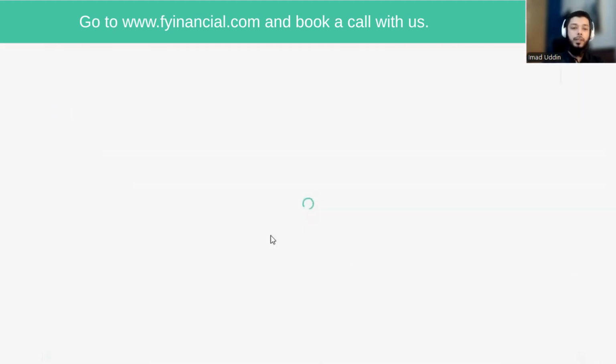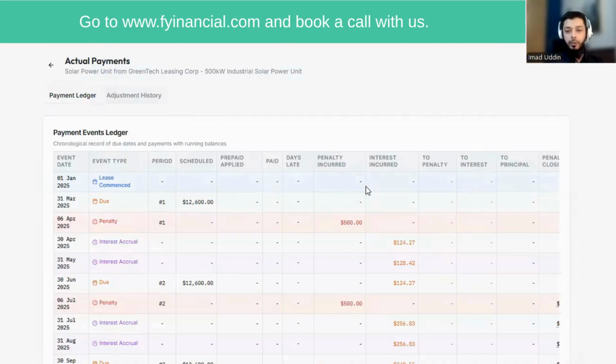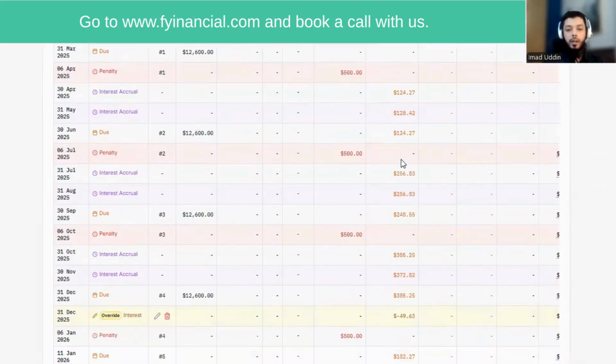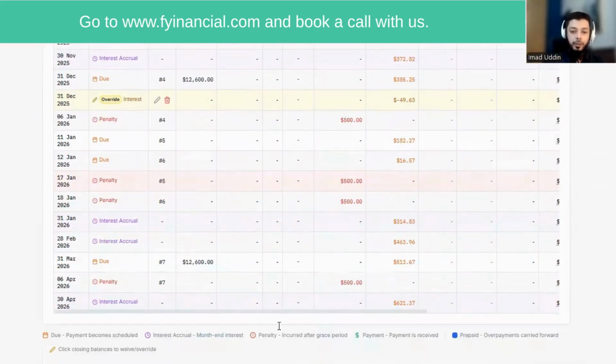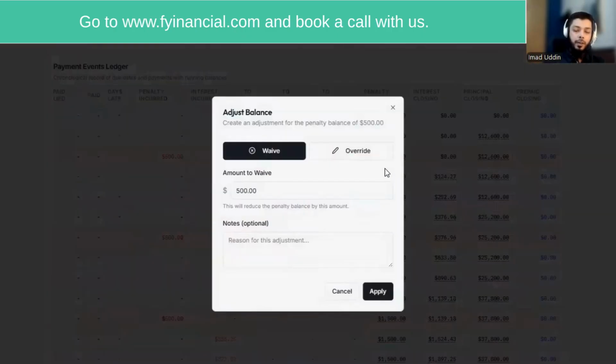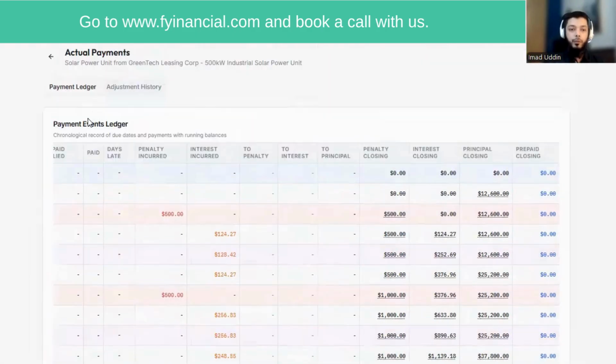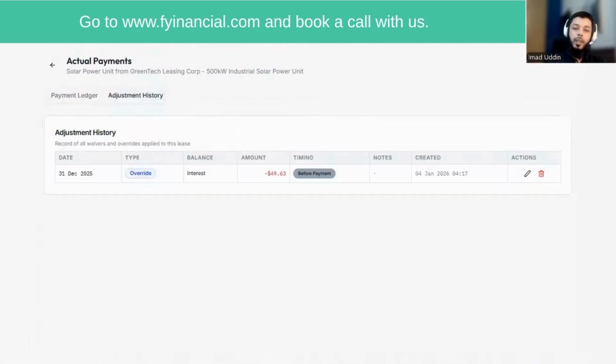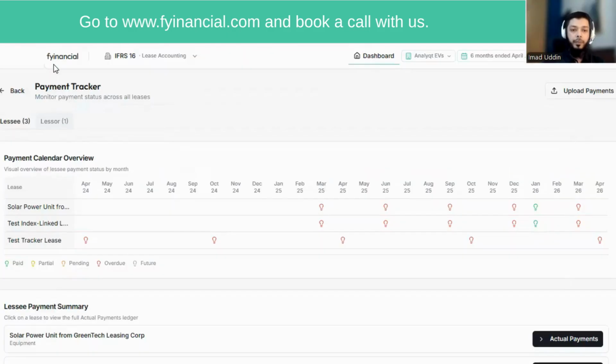Let's say if your contracts have some late payment penalties or overdue interest, those can also be accounted for here based on our Payment Tracker section. And then we can also waive or modify certain amounts that have actually been paid. All of these waivers or adjustments would be recorded in adjustment history, so you will have a full audit trail of all the imperfections that you can see in your lease payment process.